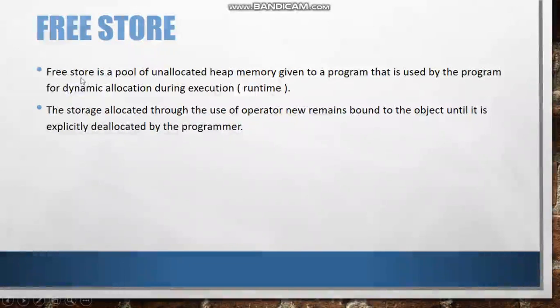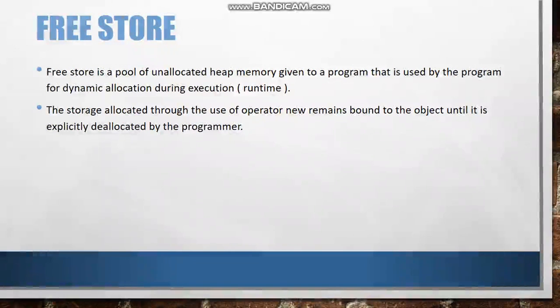Free store is a pool of unallocated heap memory given to a program that is used by the program for dynamic allocation during execution, which is for the runtime. So whenever we need runtime allocation, we will use this free store.